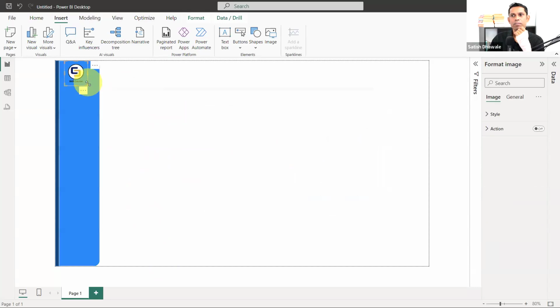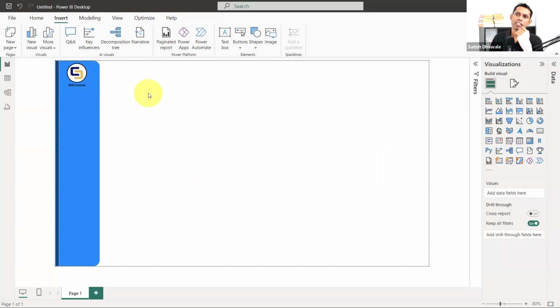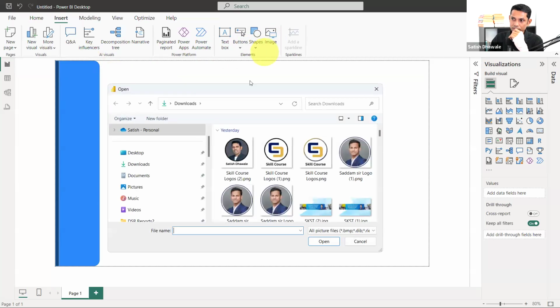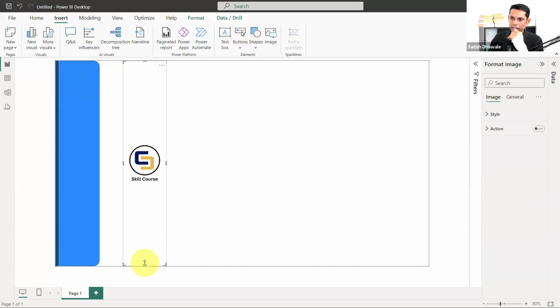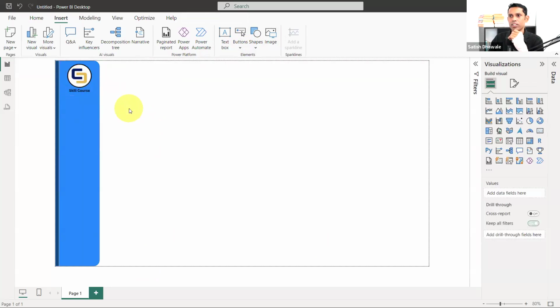PNG, you know that PNG means the image that does not have a white background. Of course, inside this particular circle there is a white background, but behind the text you can see there is no white background. This is the PNG that I have added. How I did it, look here. I'll show you again. Click on the image, select your image wherever it is located, and now decrease the size and keep it here. You can decrease the size as per your requirement and keep it here.